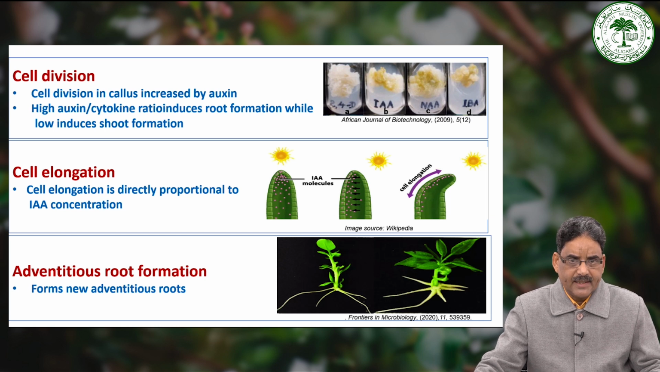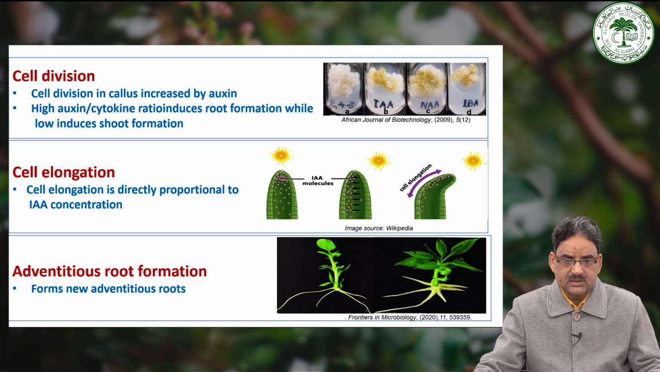Moving to the next role, that is the cell elongation, which is induced by auxin. It is also directly proportional to the auxin concentration. Moreover, low concentration promotes the root elongation, however, high concentration reduces it. Auxin also stimulates the growth of the adventitious roots.